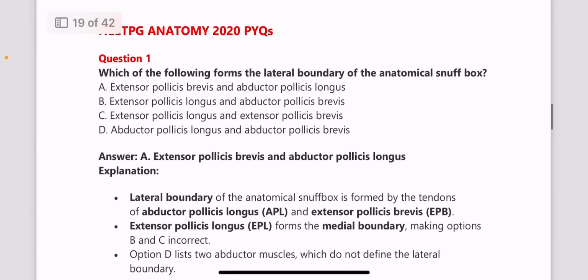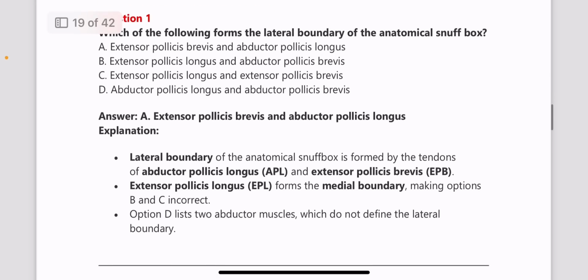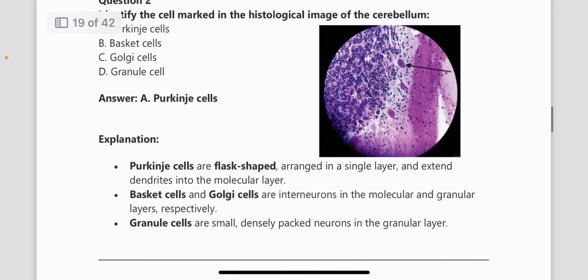Now moving on to NEET PG 2020 PYQs. Which of the following forms the lateral boundary of the anatomical snuff box? So the anatomical snuff box is very important. Please learn about the boundaries of the anatomical snuff box. The lateral boundary is formed by the extensor pollicis brevis and abductor pollicis longus.